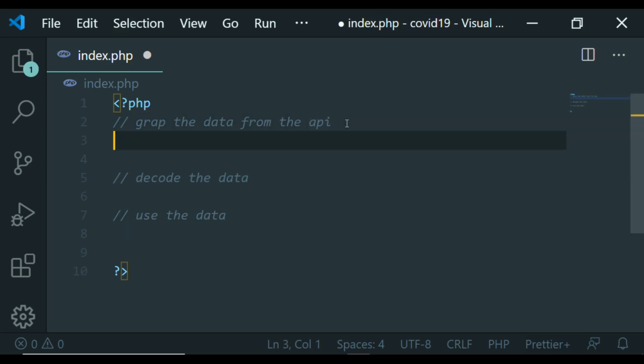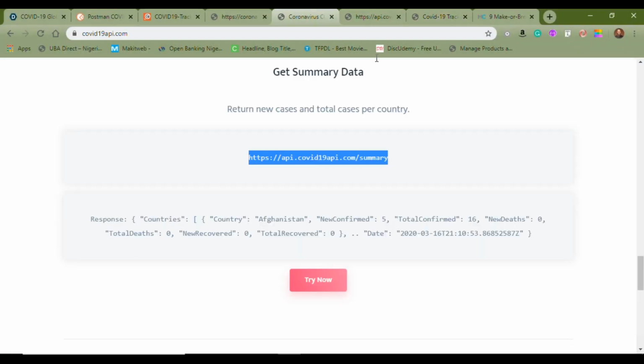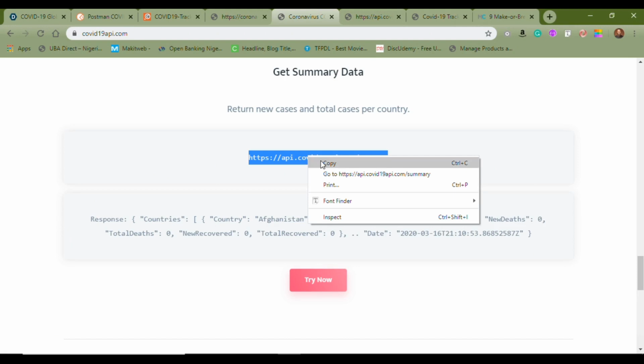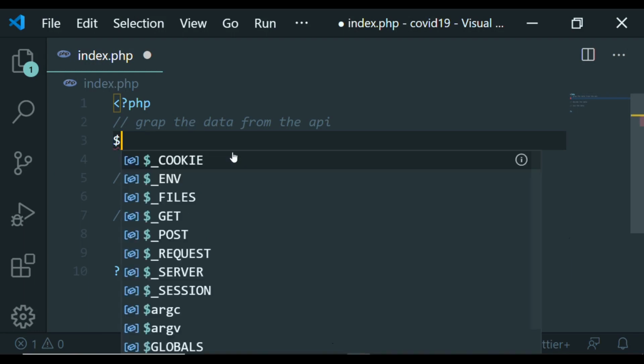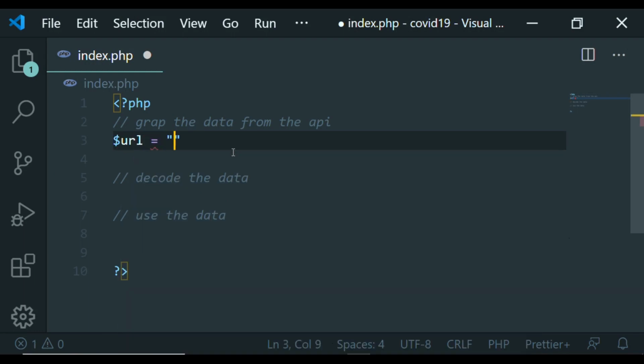First of all, I'll come back here to copy this URL because I'm going to need it. So I'll copy the URL to the API because I'll need it in my code. So I'll create a new variable. I'll call it URL, and I'll say equals to this URL I just copied. I'm going to assign the URL to this variable.